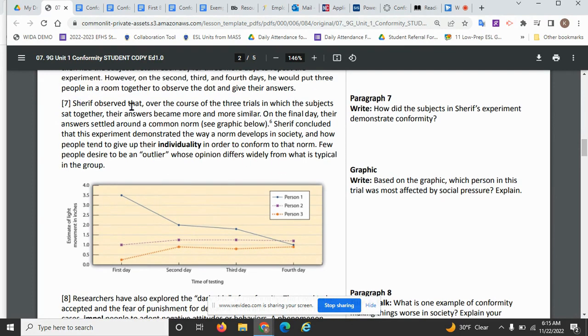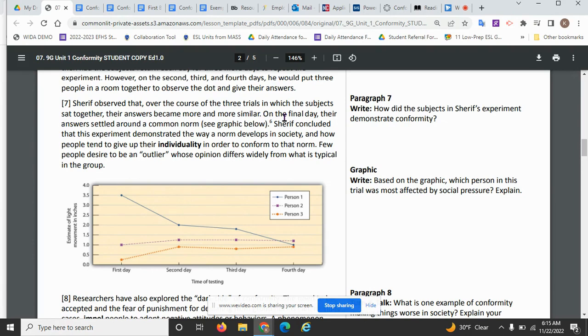So in paragraph 7, the author is describing what Sharif observed in the 3 trials in which the subjects sat together. And he's describing it as their answers became more and more similar.